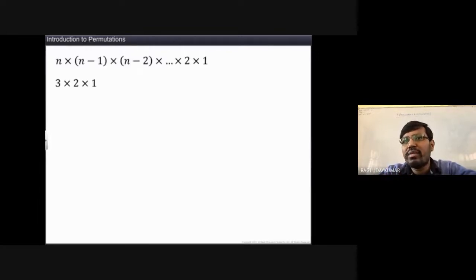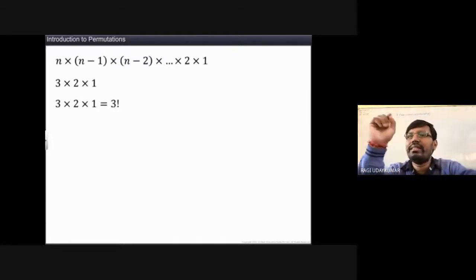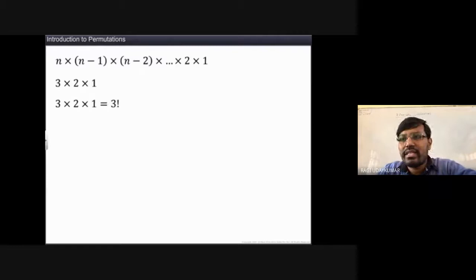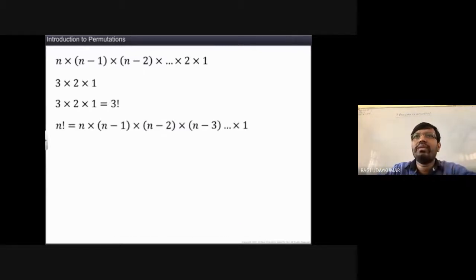You can write n into n minus 1 into n minus 2 till the 1 as n factorial. The word factorial I think you have learned, so we use that factorial symbol. Factorial is nothing but after writing a number like 3, you write a symbol on the side. That representation is called a factorial. It is nothing but from the 3 onwards all the numbers should be multiplied.